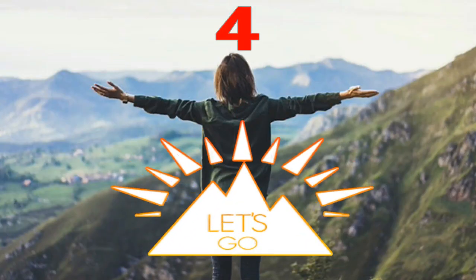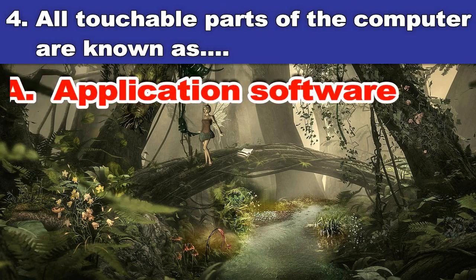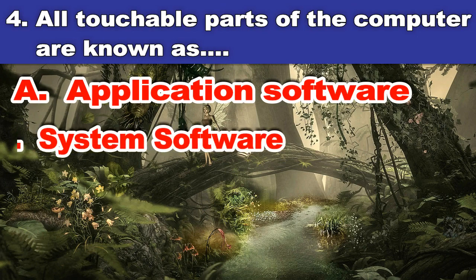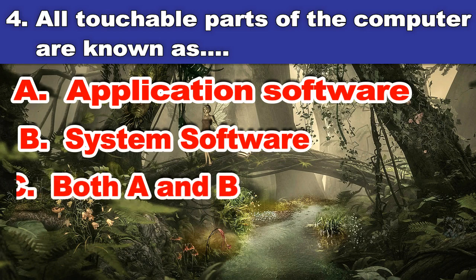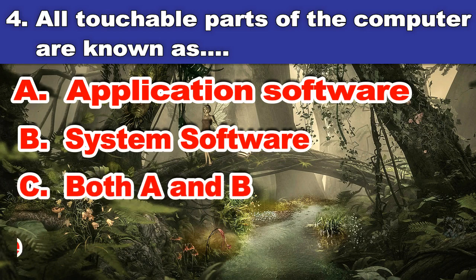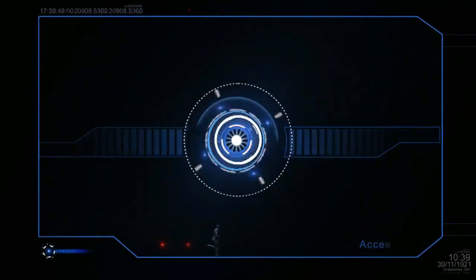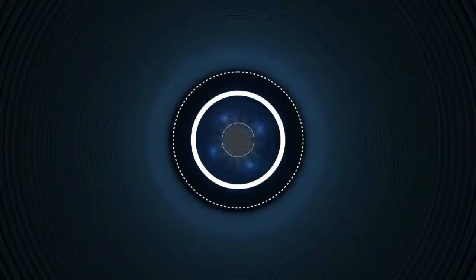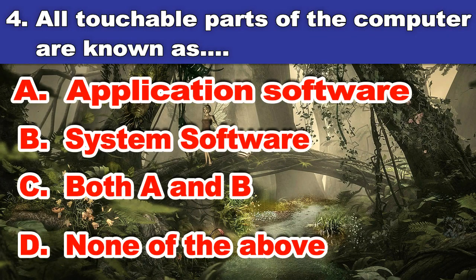Fourth question. All touchable parts of the computer are known as A. Application software. B. System software. C. Both A and B. D. None of the above. And the answer is none of the above.